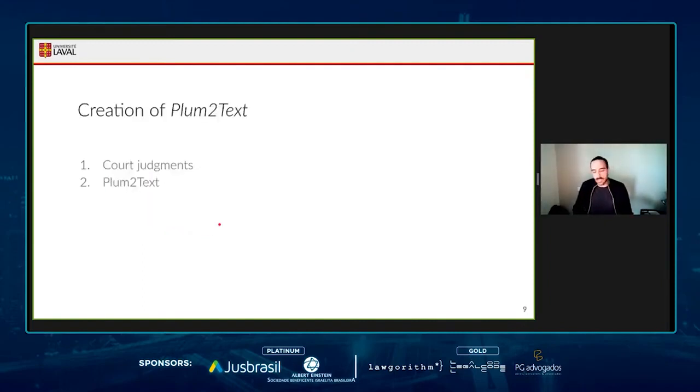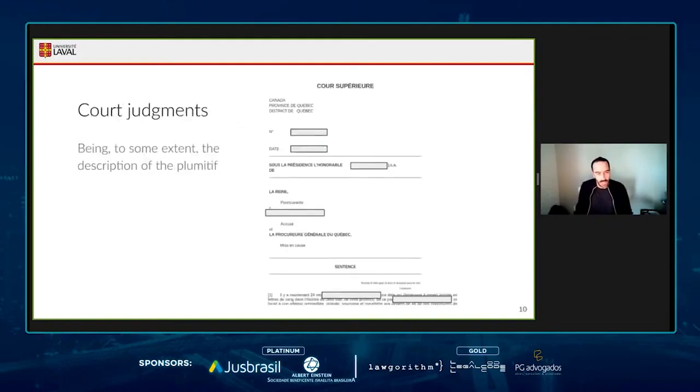So I'll present how we created this dataset, and I'll first introduce the court judgments, as well as the annotation tool that we developed for this, and then the outcome, which is Plumitifs, and just a really simple example from the dataset. So court judgments are, to some extent, a lengthy description of the Plumitifs.